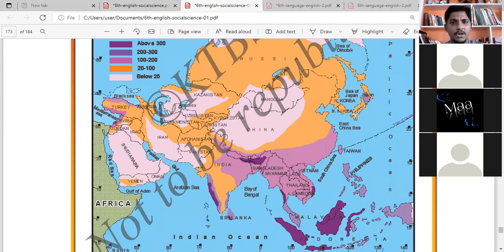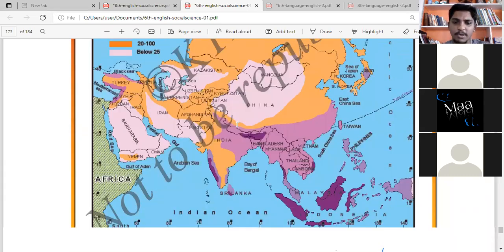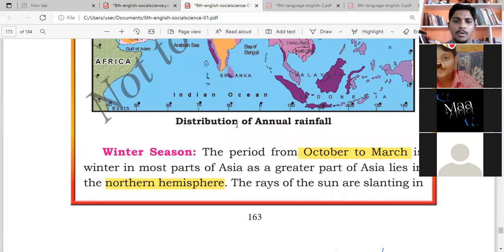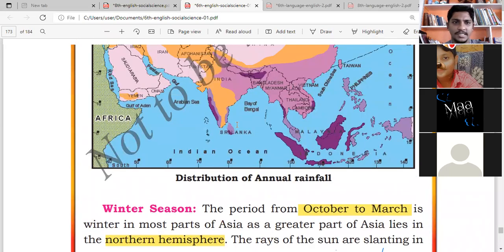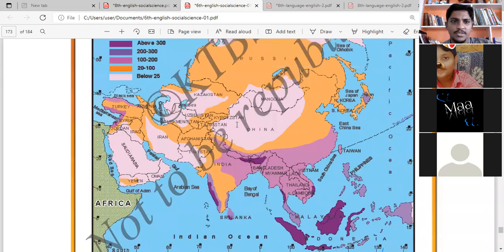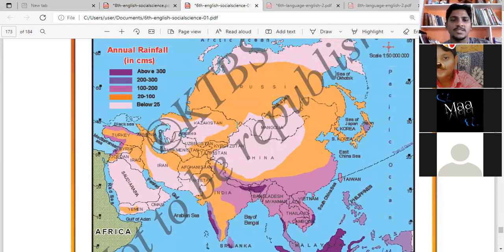Just see your textbook, as I was pointing out the colors. The textbook also, you can see the colors. Textbook, please open to page 163. You can put up your video. Page 163. Those who have some issue, please open to page 163.